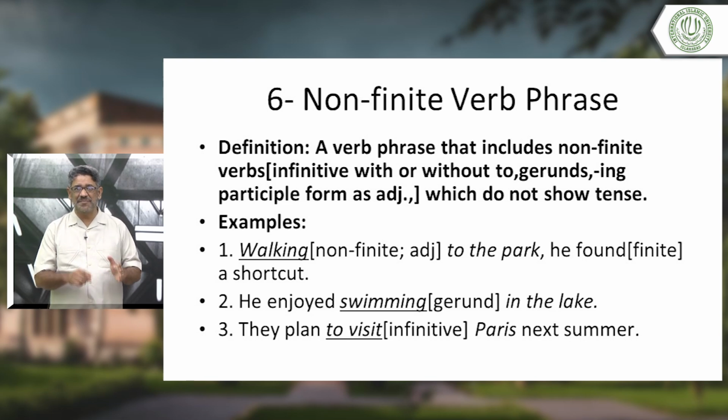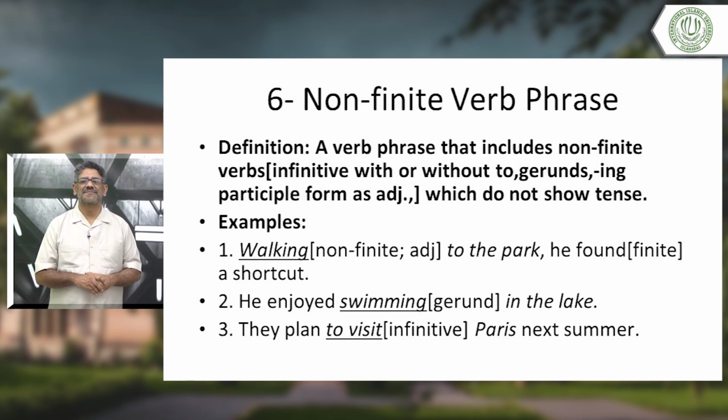You will say, no teacher, is the present continuous form? No, yes it is. It is. But it is a non-finite verb and it does the work of an adjective here. Walking to the park, he found, okay, is a finite verb here. Okay, it's coming side by side.